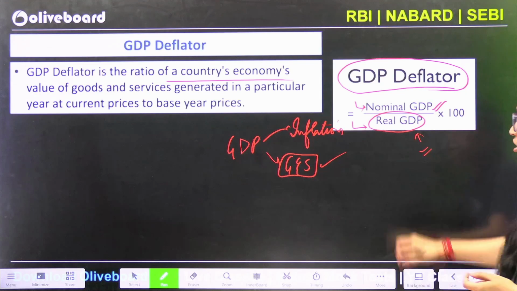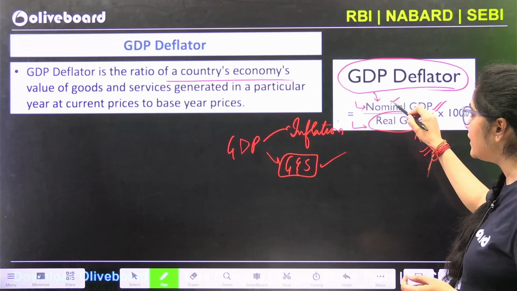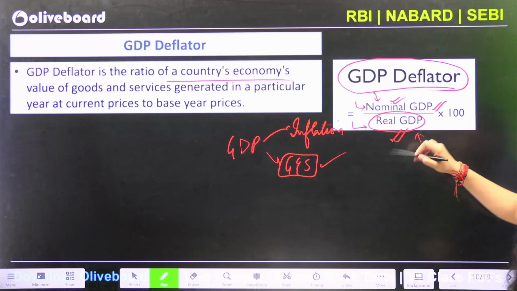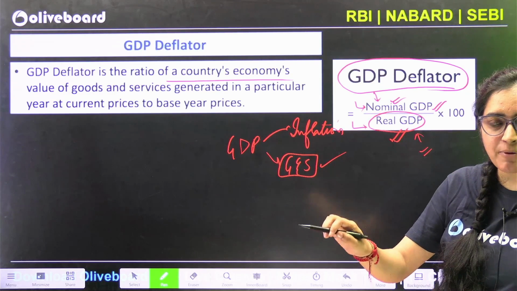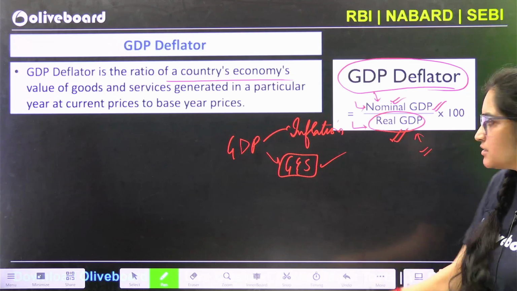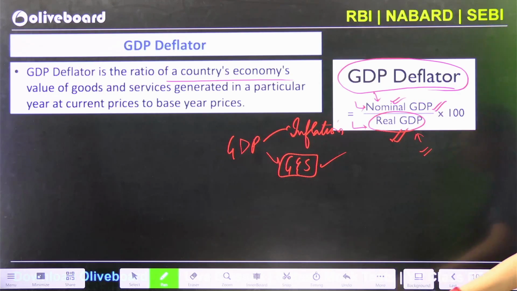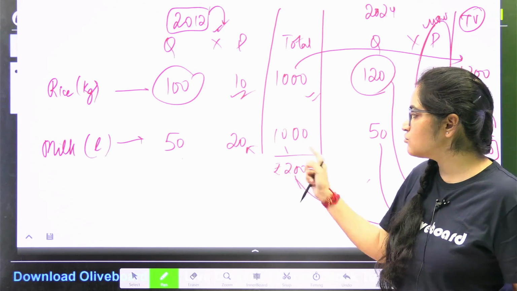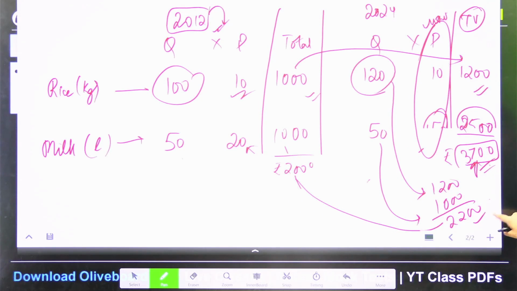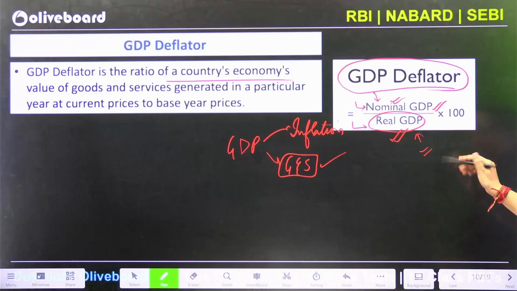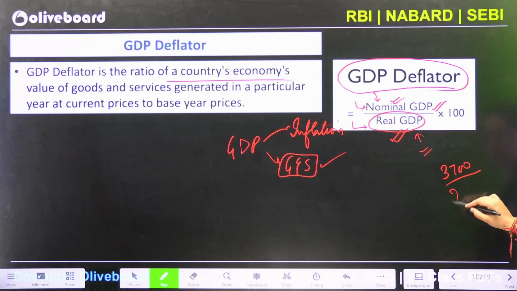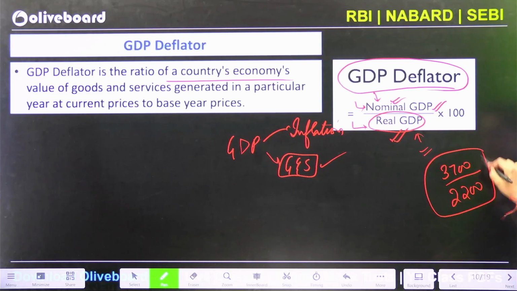What is the formula? Your GDP calculation at current prices divided by your real GDP, or the GDP calculation at constant prices. Constant, by that I mean base year prices. If I am given this number, then 3700 divided by 2200, because after all 3700 shows the nominal GDP, and the 2200 shows the real GDP.